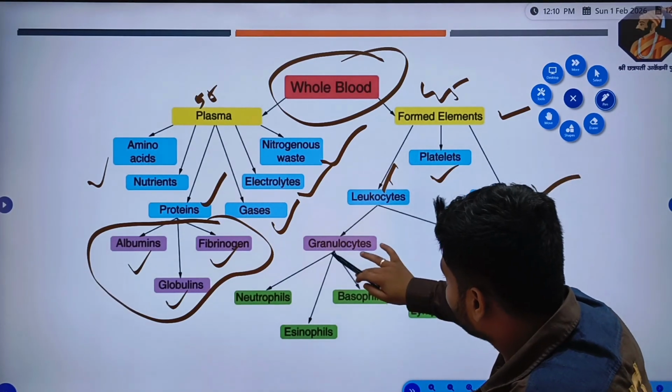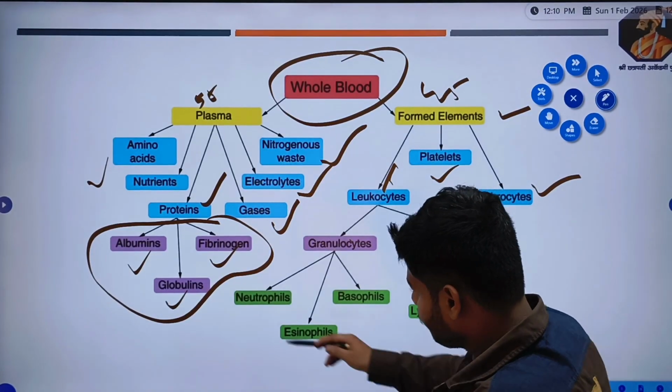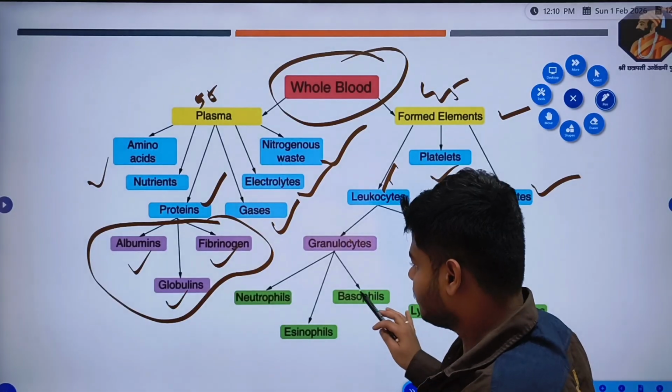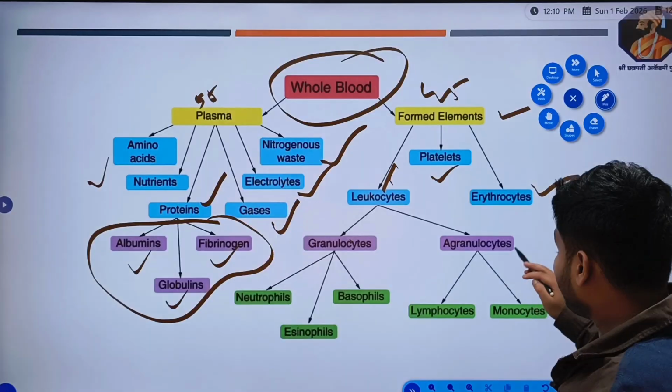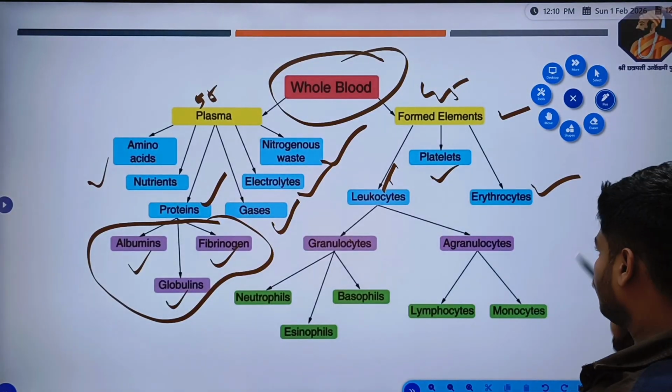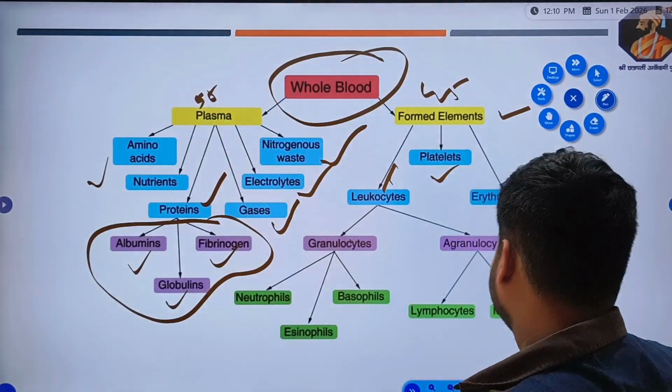Leukocytes are further divided into granulocytes and agranulocytes. Granulocytes are further divided into neutrophils, eosinophils and basophils. These are neutral, these are acidic, these are basic in nature. Agranulocytes are lymphocytes and monocytes. This table is very important.